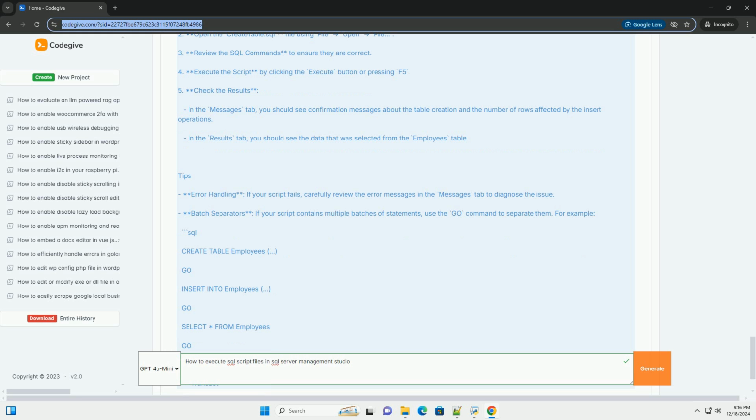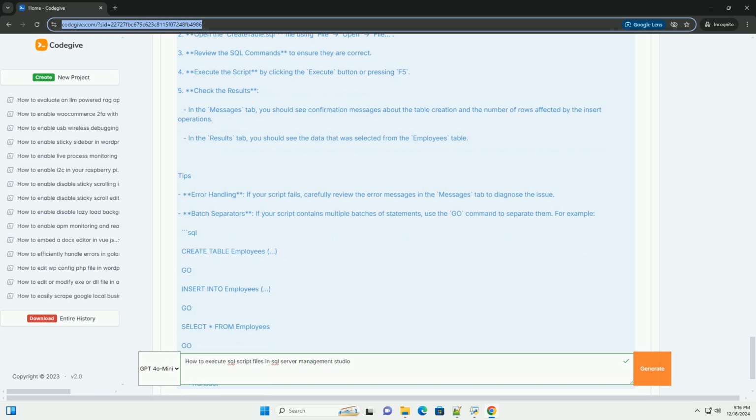Prerequisites. SQL Server Management Studio, SSMS: make sure you have SSMS installed on your machine. SQL Server instance: ensure you have access to a SQL Server instance where you can execute scripts. Steps to execute SQL script files in SSMS. 1. Open SQL Server Management Studio. Launch SSMS and connect to your SQL Server instance by entering the server name and authentication details.